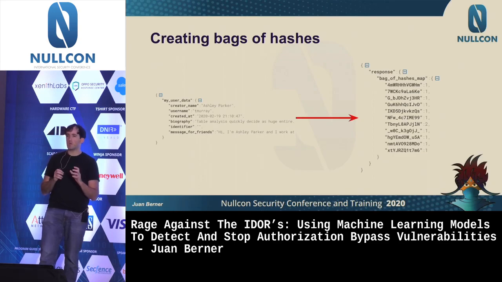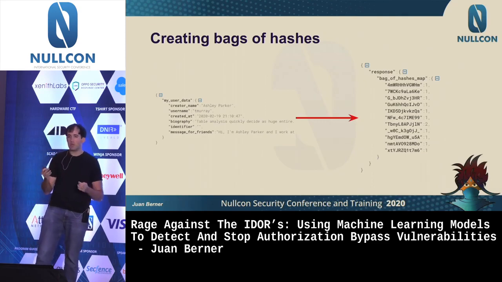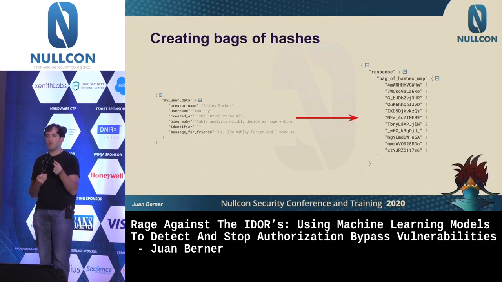But this would allow you to start getting some information of the data, even if you don't know, like, the name, biography, or that somebody's called Ashley. You might still be able to use that information for learning. Because what you would be looking for would be patterns. Are there particular words that appear more? And even if you don't know the word, just getting a hash, which might have collisions, is good enough.